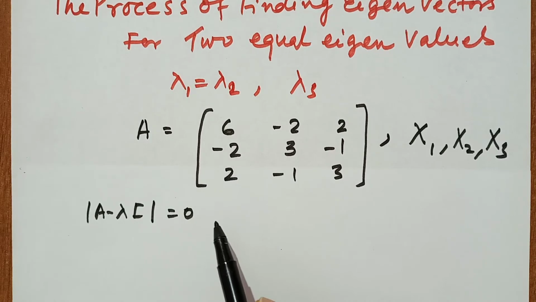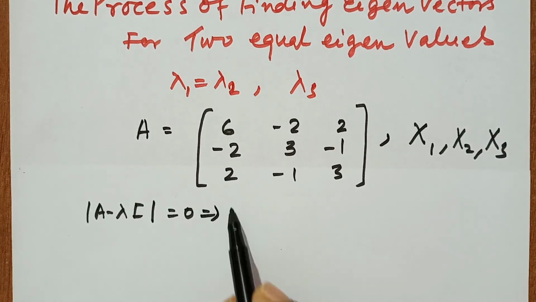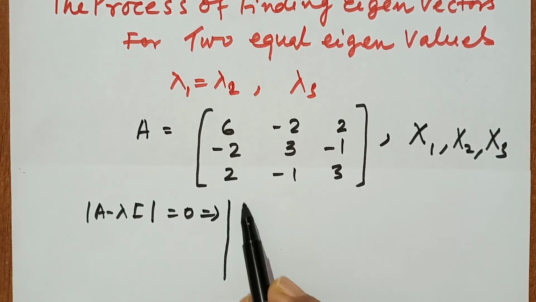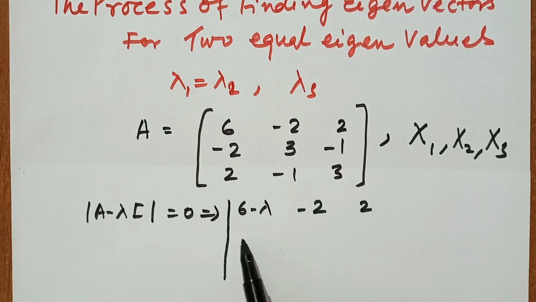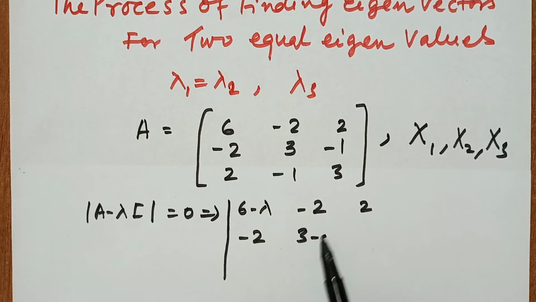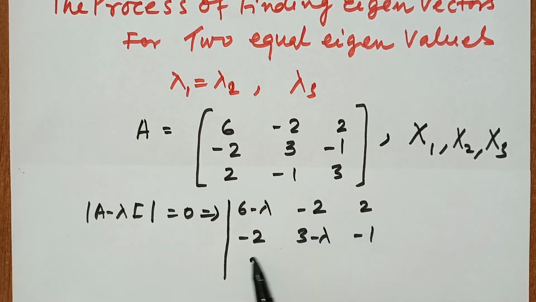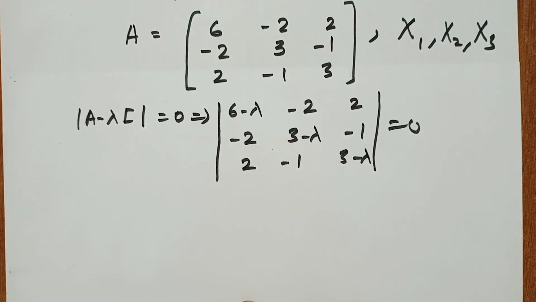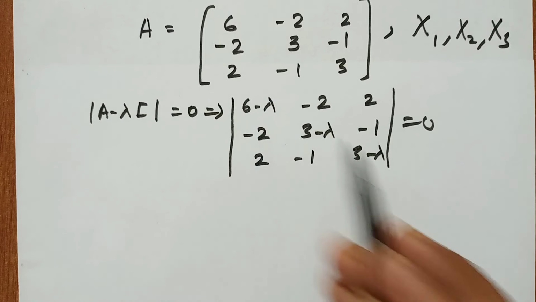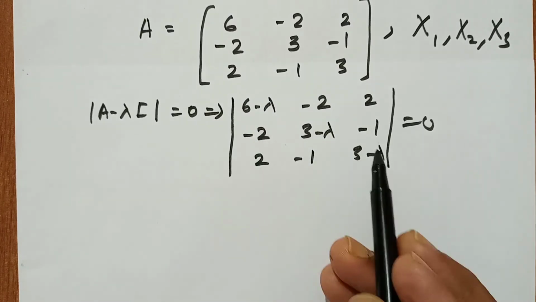So this is equal to the determinant with rows (6 minus lambda, minus 2, 2), (minus 2, 3 minus lambda, minus 1), (2, minus 1, 3 minus lambda) equal to 0. This is a determinant of 3 by 3, so we can solve it easily.